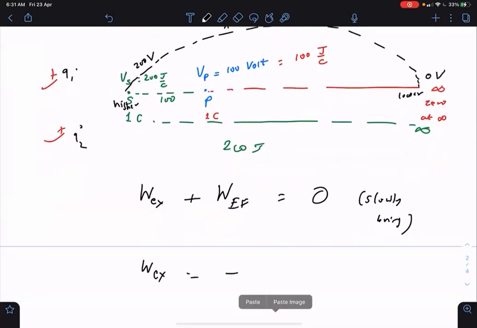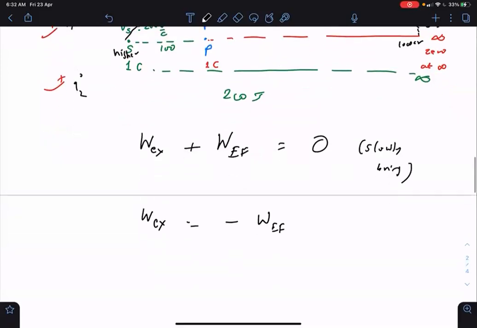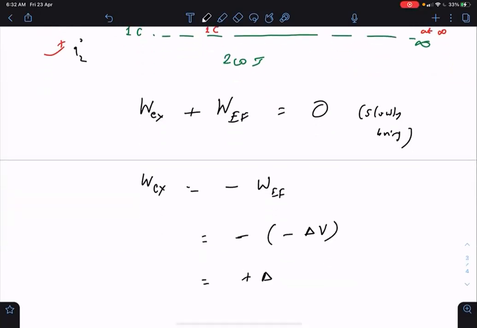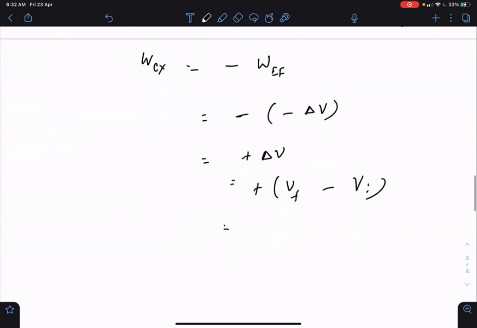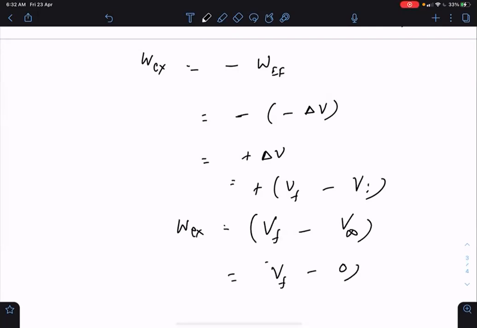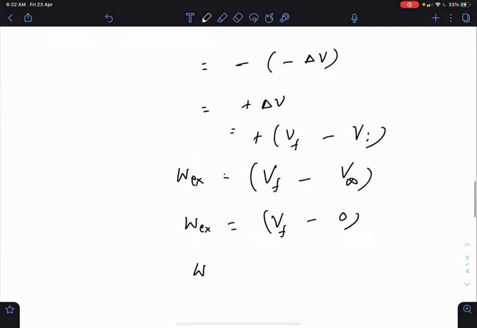So work done by external force will be minus W_EF. Now work done by electric field is minus delta V. So work done by external force will become plus delta V, so plus of V final minus V initial. And because we are starting from infinity, the initial is infinity, and as a reference, we choose the potential to be 0 at infinity. So whatever work the external force does to slowly bring, that is equal to the potential at point S of the electric field. And that is the secondary definition of potential at a point in the electric field.